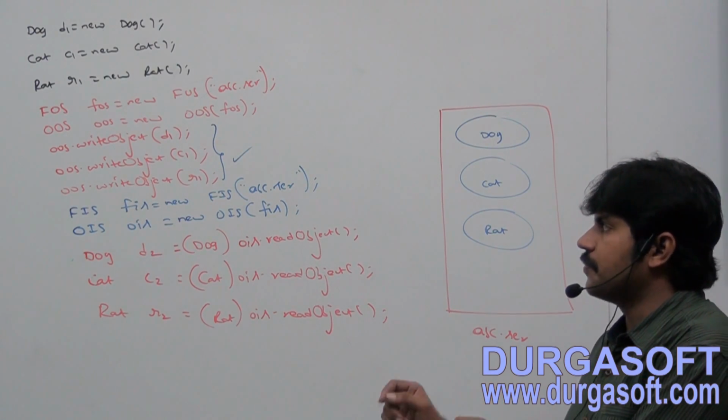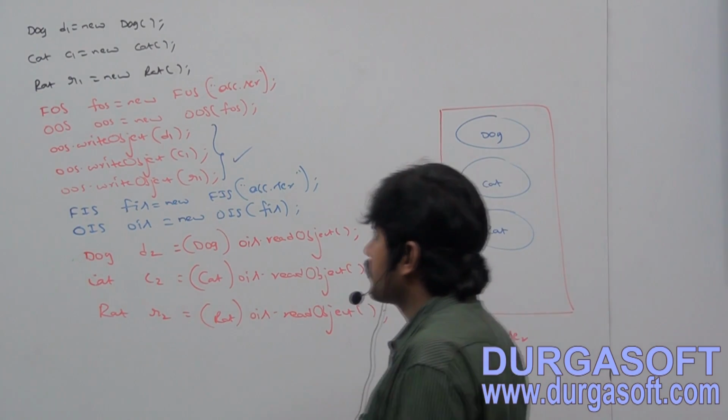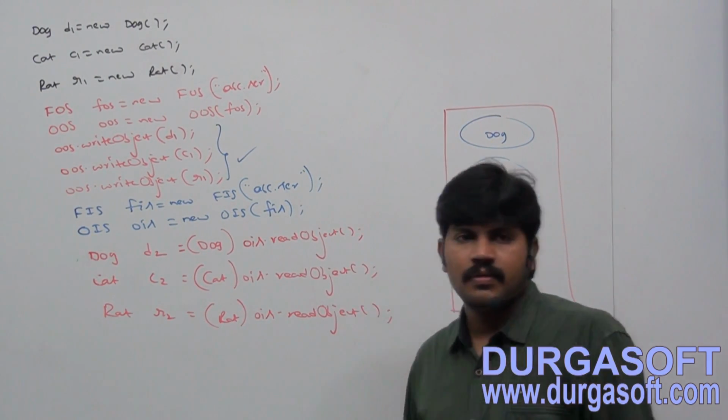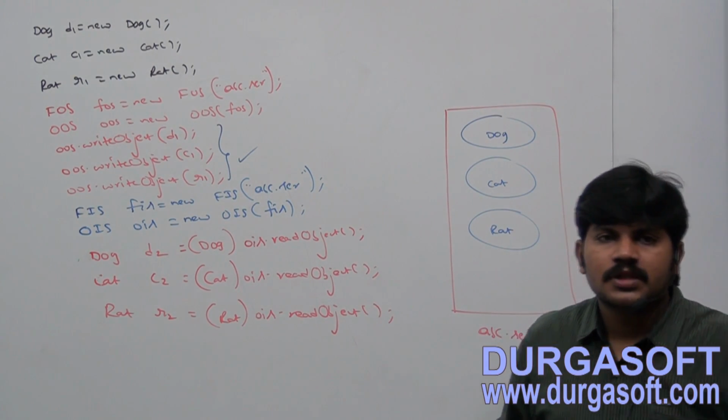FileOutputStream, ObjectOutputStream, like that. Completed, right?